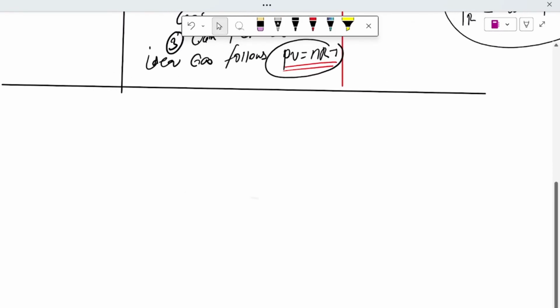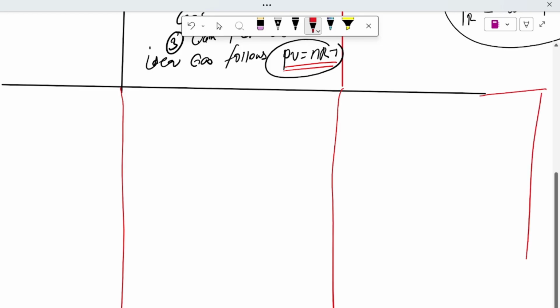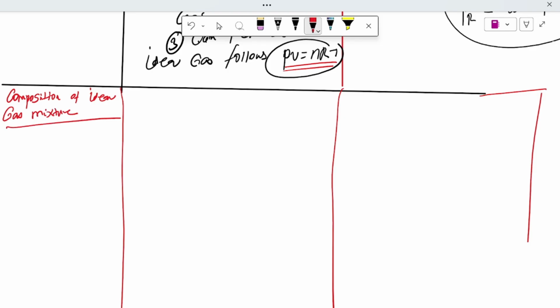Let us start with the composition of ideal gas mixtures.